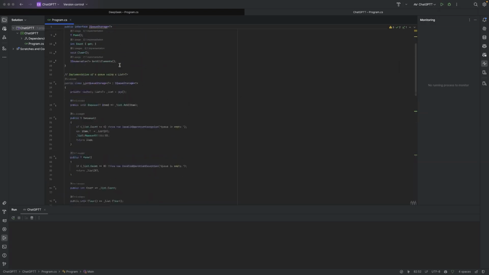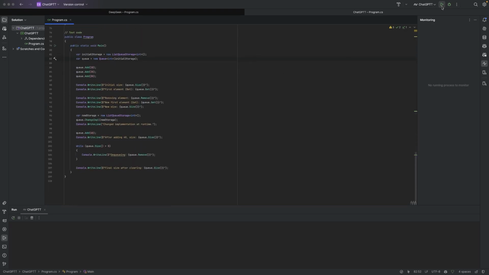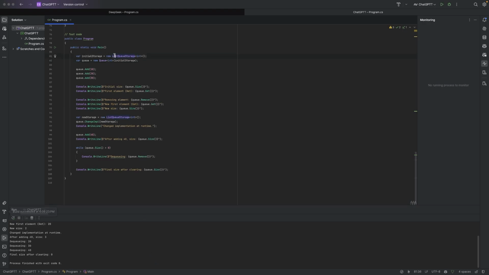This is all the code. I was just looking at the test code and I don't think it actually did it how it was supposed to. So look right here. It makes the initial storage with the list queue and then it puts it in the queue. And then when it changes the implementation, it's supposed to change the data type, but it's the same, the list queue storage class, when it changes it again, the new storage. So yes, all this work down here, the initial size, the add, get, remove, all the commands worked, but this is not the point of the project.